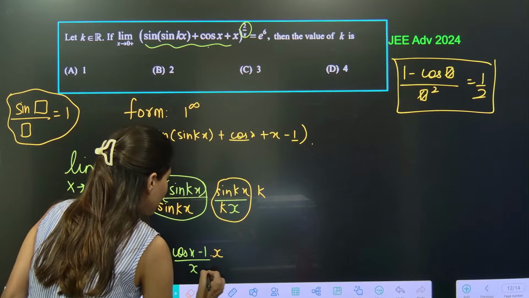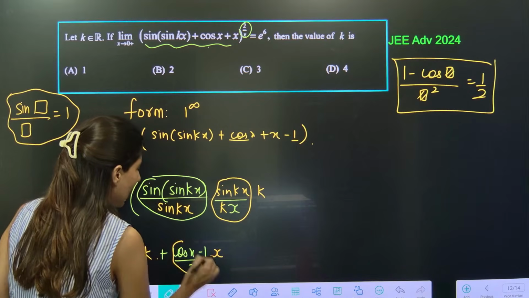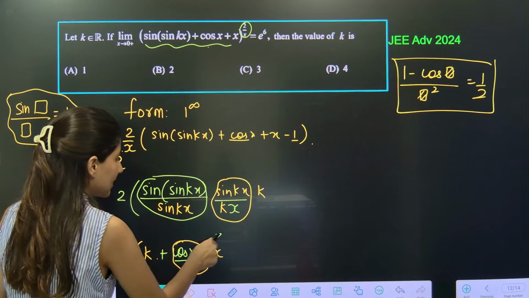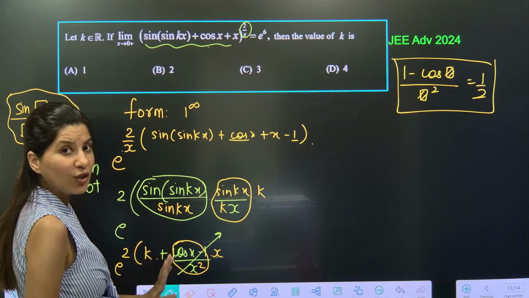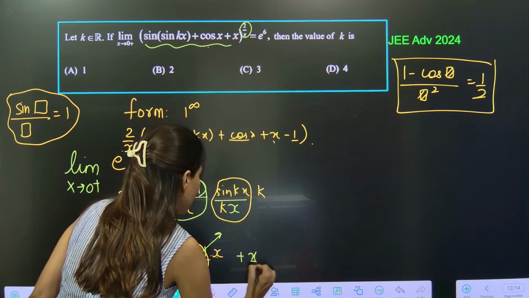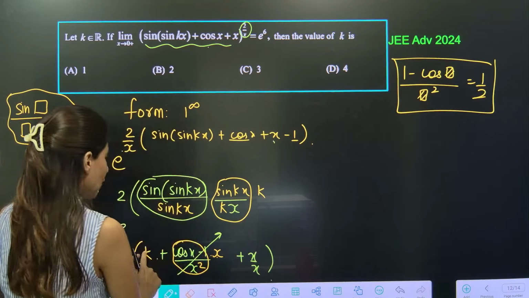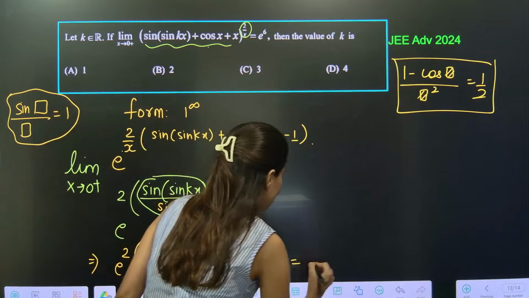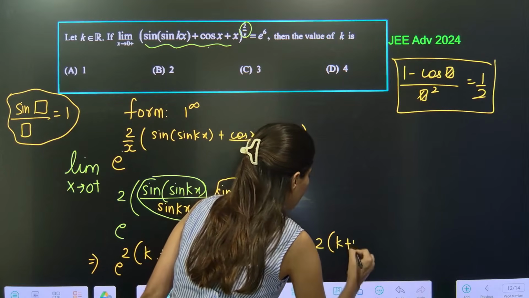Now I will put one more x, so that this is minus half, and this will create 0. So this is gone, minus half into 0. Now only this is remaining, so plus x by x. Okay, so this is k plus 1. So the final answer is e power 2 times k plus 1.